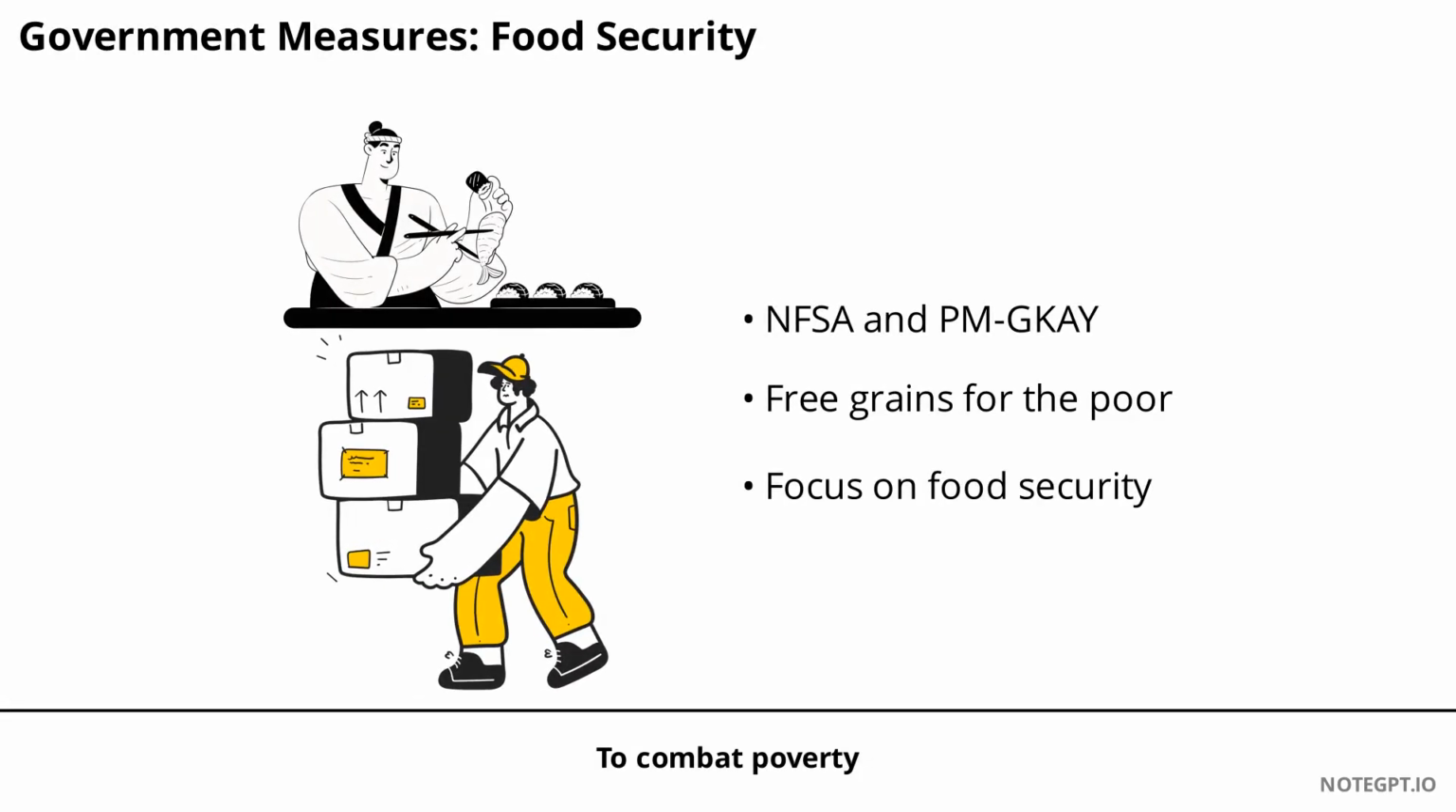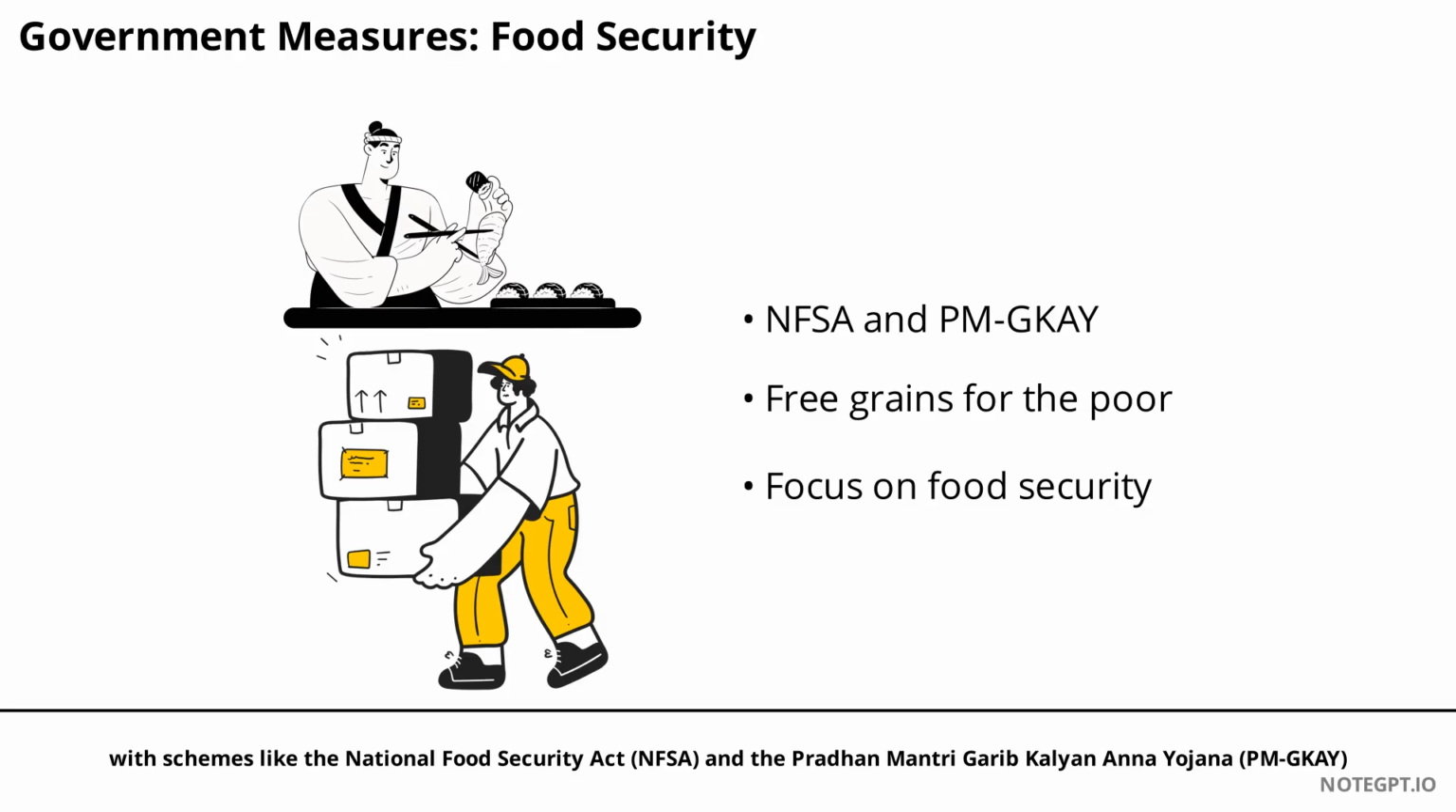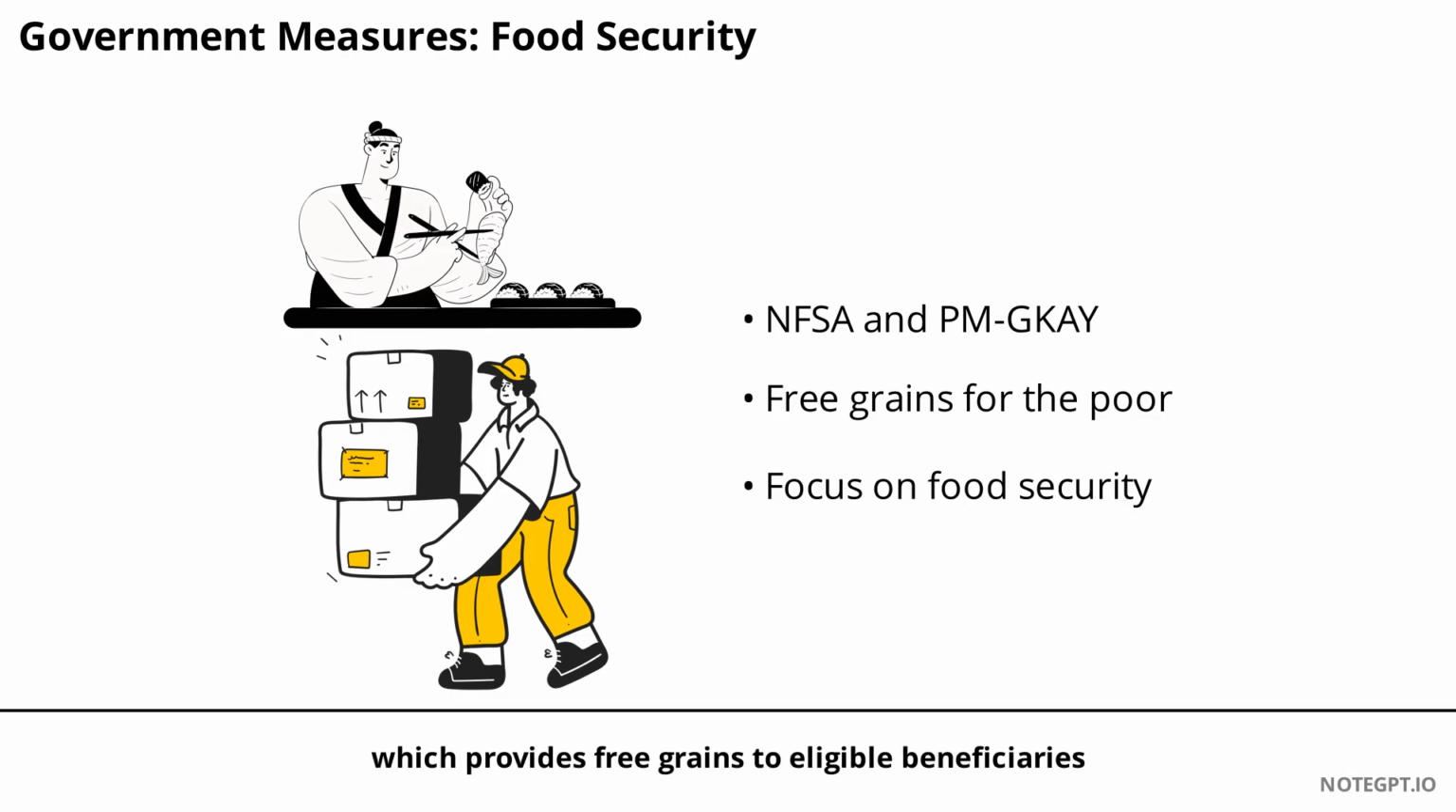To combat poverty, the Indian government has implemented several measures. Food security is a major focus, with schemes like the National Food Security Act, NFSA, and the Pradhan Mantri Garib Kalyan Anna Yojana, PMGKAY, which provides free grains to eligible beneficiaries. These programs aim to ensure that no one goes hungry, especially during times of crisis.